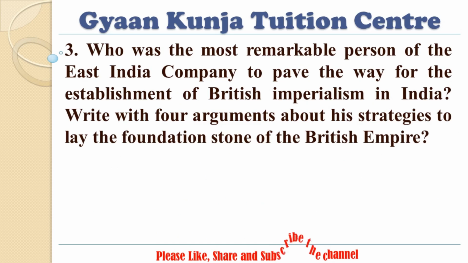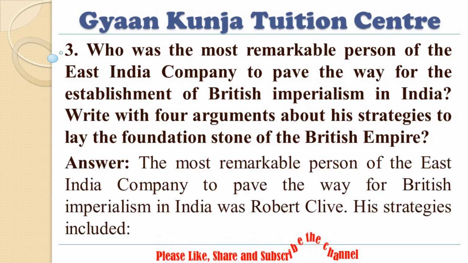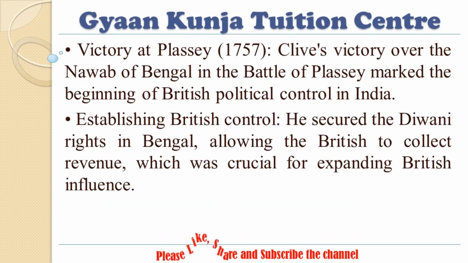Number 3. Who was the most remarkable person of the East India Company to pave the way for the establishment of British imperialism in India? Write with 4 arguments about his strategies to lay the foundation stone of the British Empire. Answer. The most remarkable person of the East India Company to pave the way for British imperialism in India was Robert Clive. His strategies included victory at Plassey, 1757.